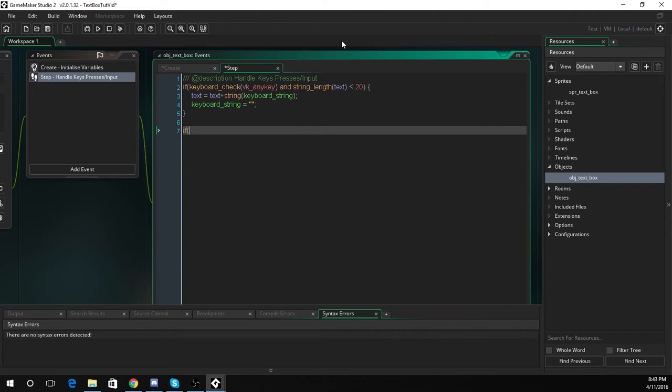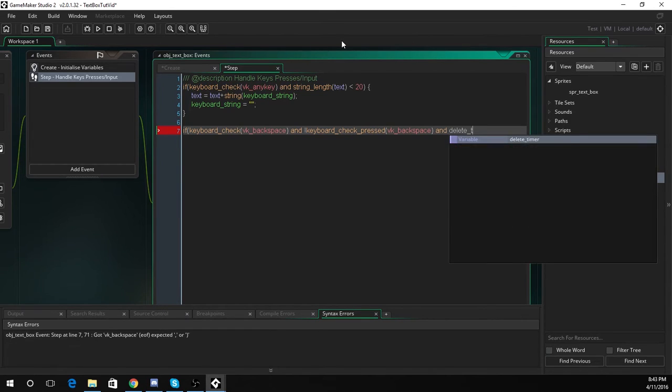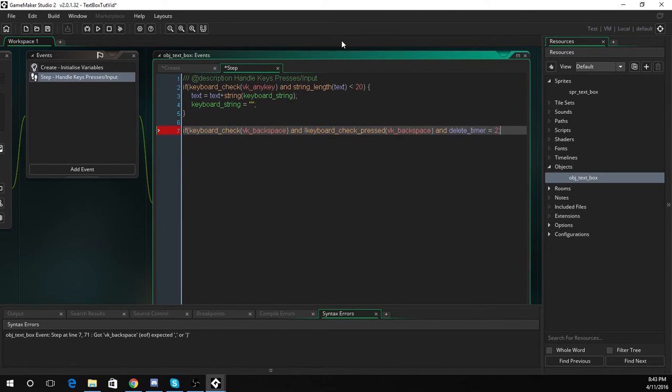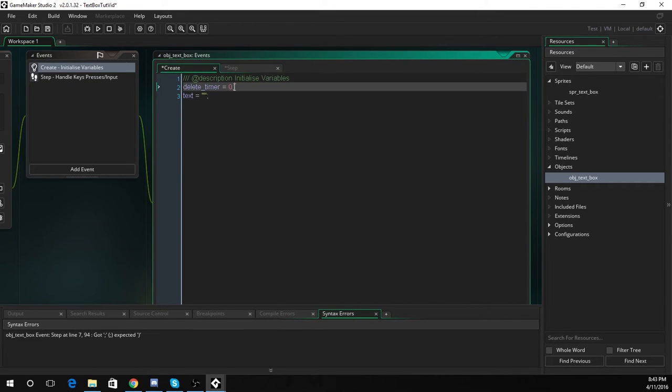The next thing we need to do is check if backspace is pressed. So let's go if keyboard_check vk_backspace. This is the code to check if backspace is pressed, and then we go with the exclamation mark, which means this is not happening. We'll make sure that the key is not just quickly pressed and released, so this pretty much just sees if the key is being held down. Now we also need to check if our delete timer does equal 2, which I did say the wrong thing here. So the delete timer does need to equal 2 to start off with.